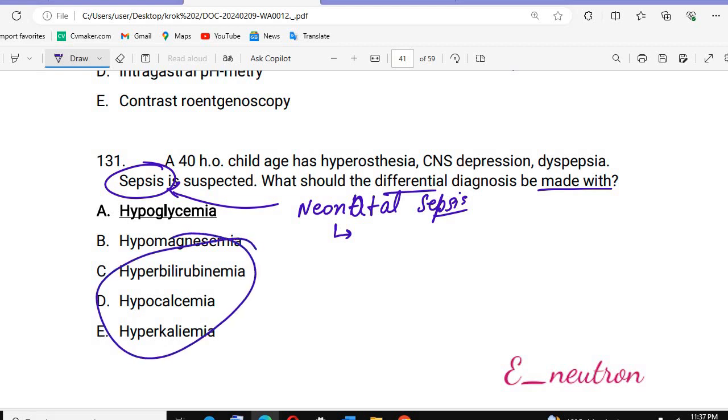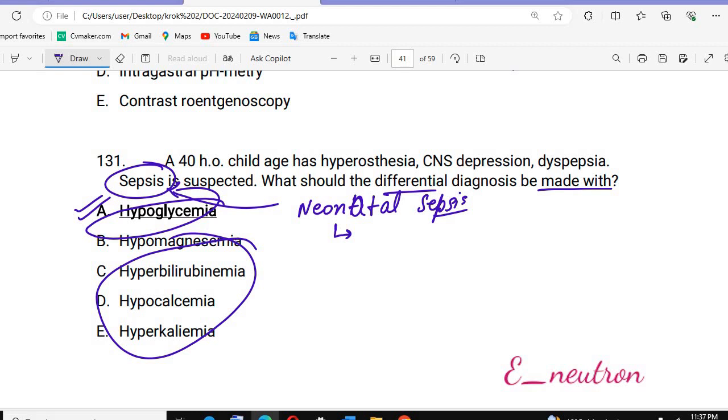All these are not mentioned there. I told you about meningitis and everything, and I told you that bacteria love glucose. So that's why, with sepsis, the differential diagnosis we can make, according to the questions, is hypoglycemia. Because sepsis is there, hypoglycemia can be present, and hypoglycemia can be possible in any patient.